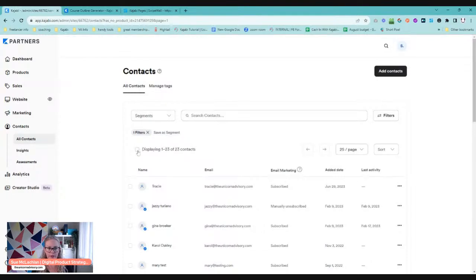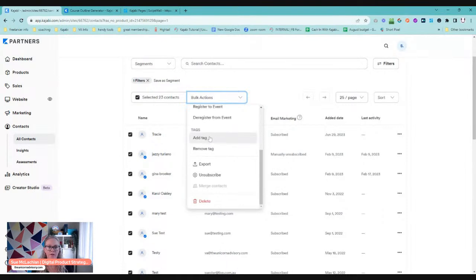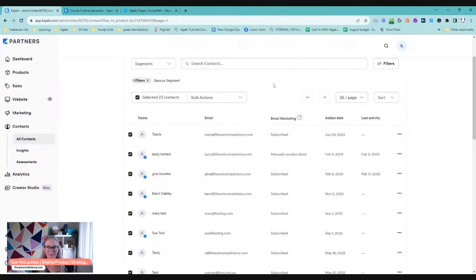Now we could save that as the segment, which would be everyone who doesn't own that product. But we can also do other things like check all of those and do a bulk action. So we could subscribe people who meet that condition to an email sequence. We could register them to an event. We could add a tag, remove a tag. We could export them. There's lots of things that we can do. So it's very helpful. It's very good.